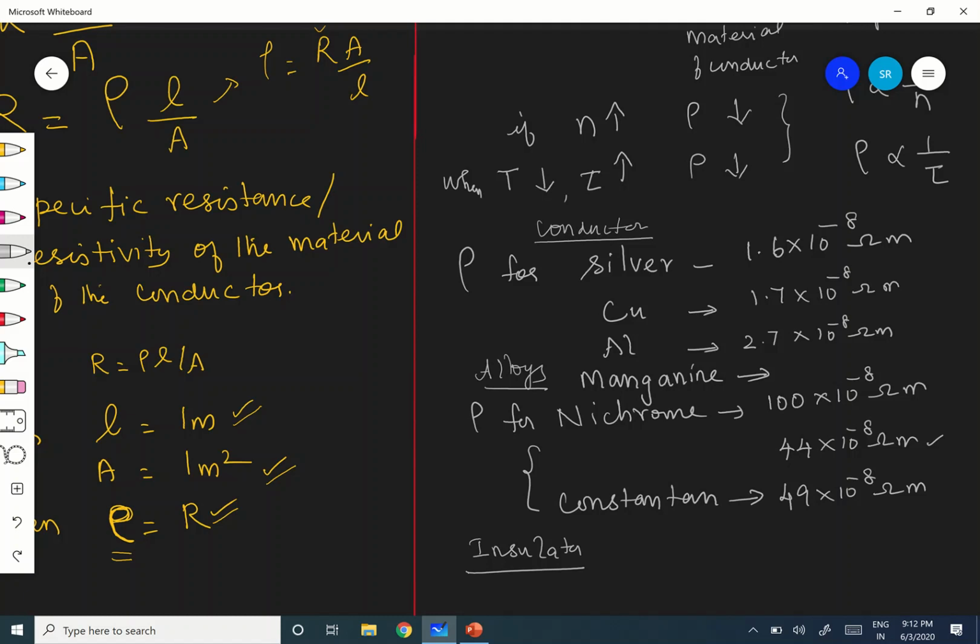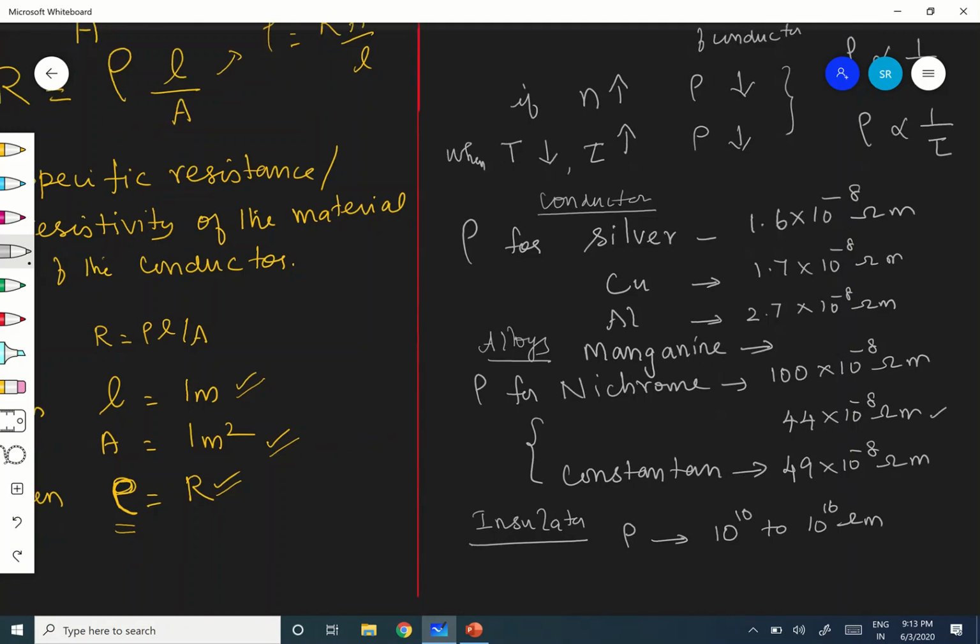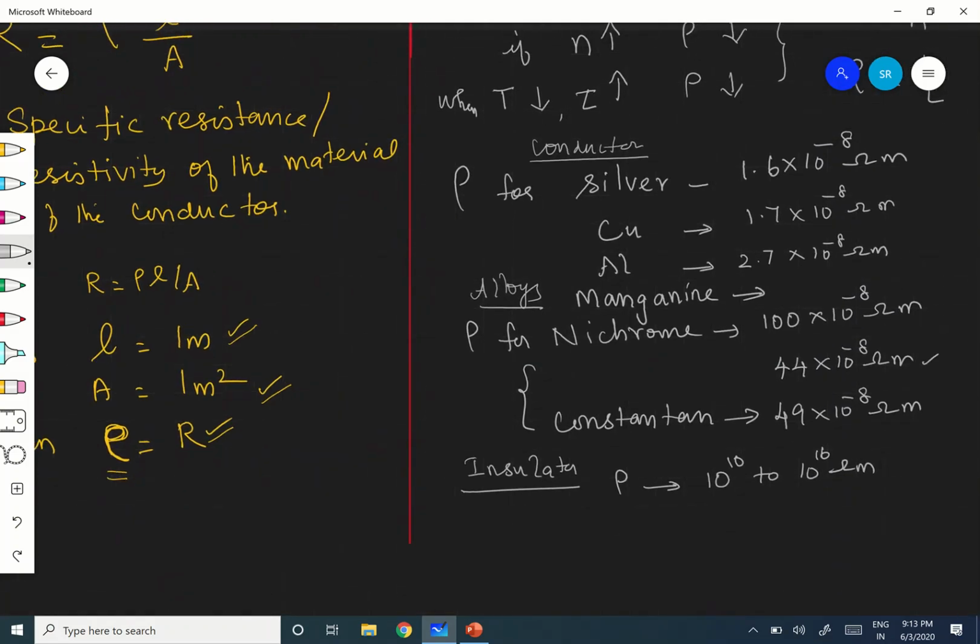Usually what is the order for insulators? Rho will be of the order of 10 power 10 to 10 power 16 ohm meter. Very high, resistance is very high.